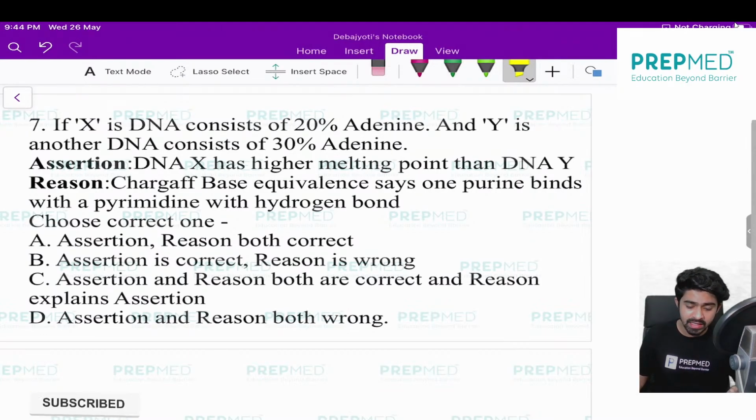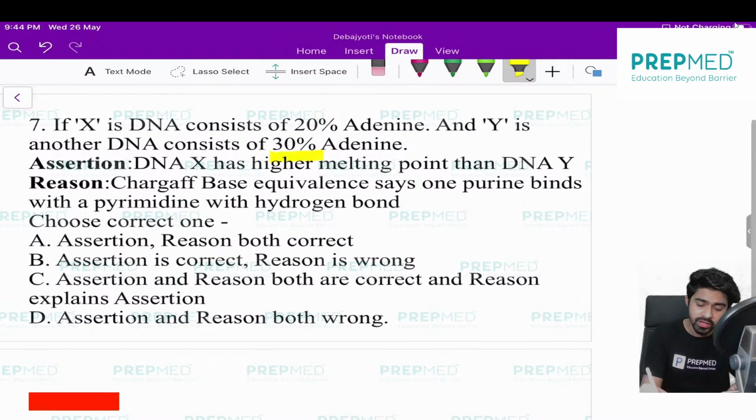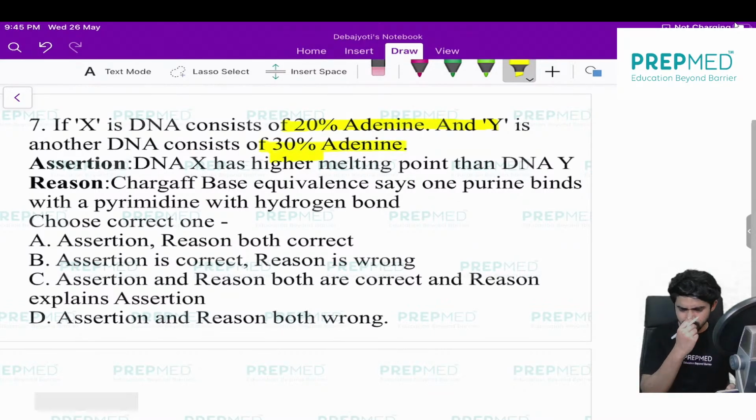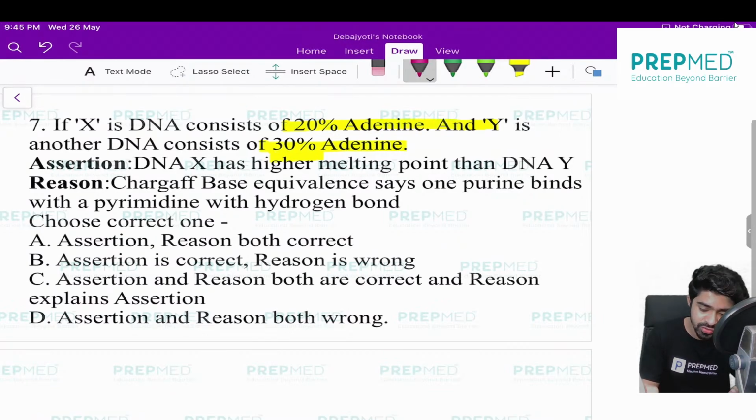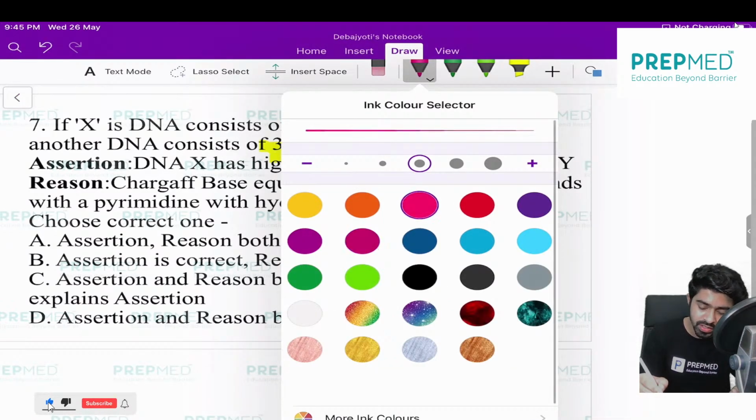If X is a DNA which consists of 20% adenine and Y is another DNA which consists of 30% adenine. Now what do we have to pick? The assertion is: DNA X has a higher melting point than DNA Y. The reason is: Chargaff base equivalence says one purine binds with one pyrimidine with hydrogen bonds. They should be bonds actually, because it is either 2 or 3. So the correct one is bonds.